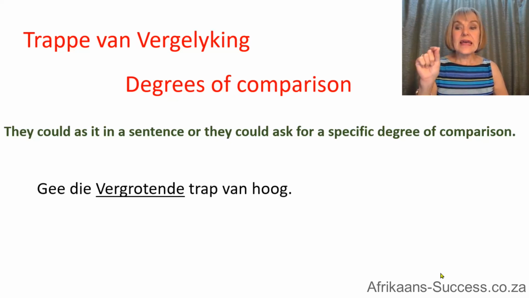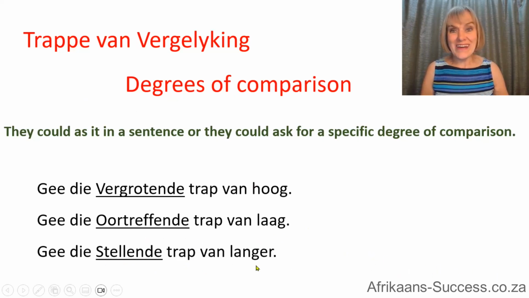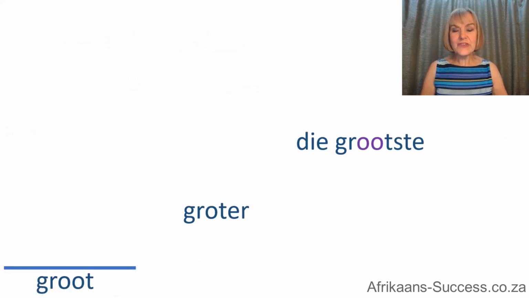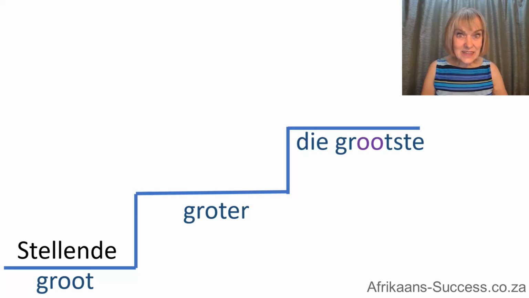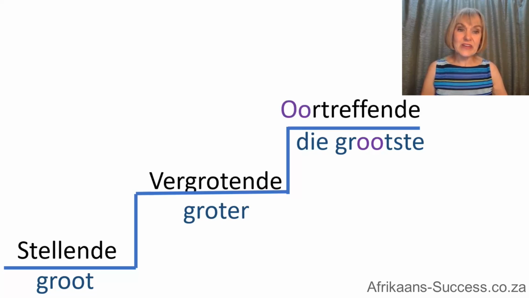So they could say, gee die vergrotende trap van hoog. Or gee die oortreffende trap van laag. Or die stellende trap van langer. So you have to know the terminology of the different steps or degrees. So let's learn them now. So you've got groot, groter, die grootste. So what are these steps called? Stellende, die stellende trap, die vergrotende trap, en die oortreffende trap.